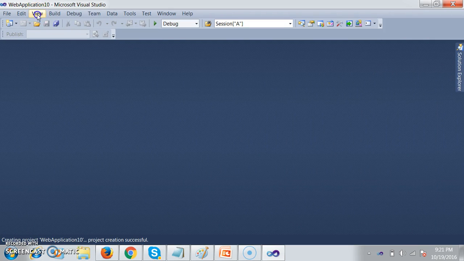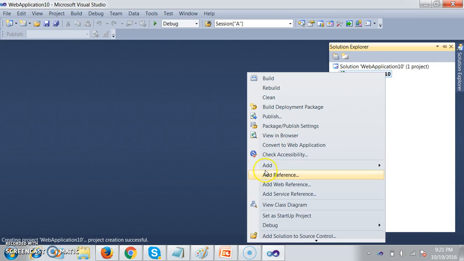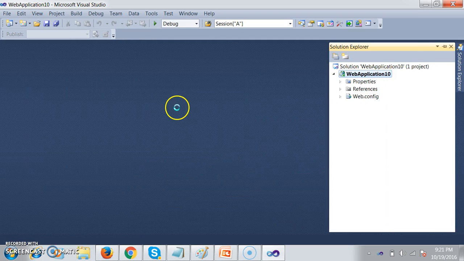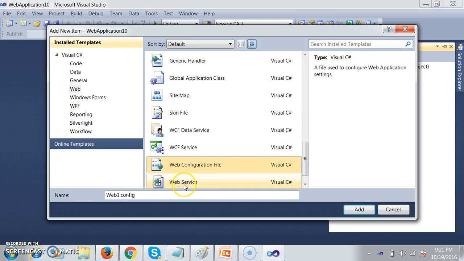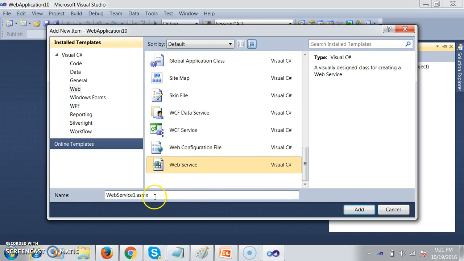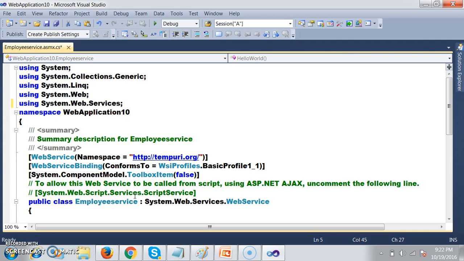When you enter into the project. So here I will go to the Solution Explorer, right click on the project and add new item. There you can see web service. The extension of web service is .asmx, active service method extension. The name of the service I will give as something like employee service.asmx. The extension of ASPX is active service page extension. ASMX means active service method extension. ASAX means active service application extension.